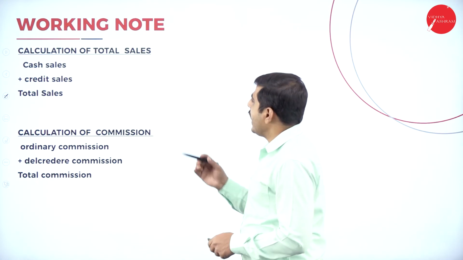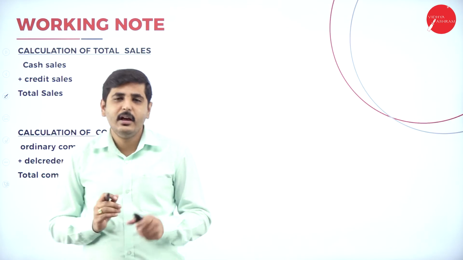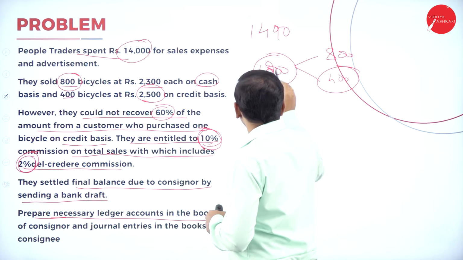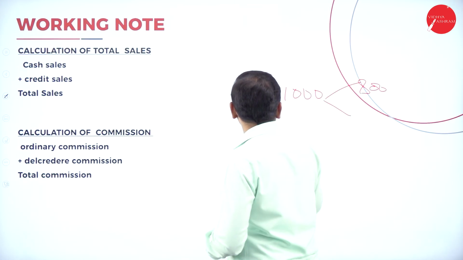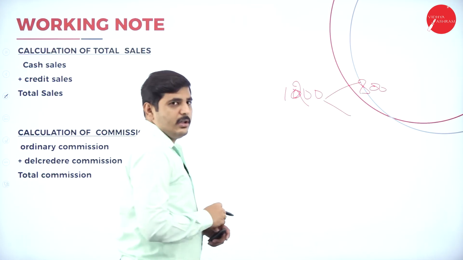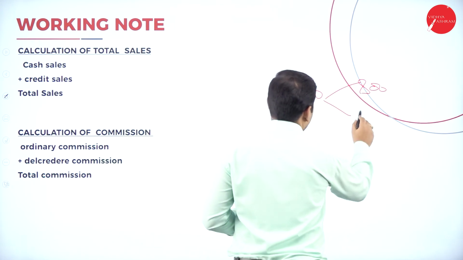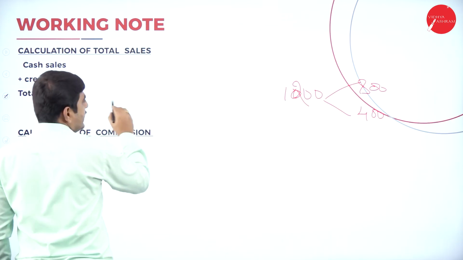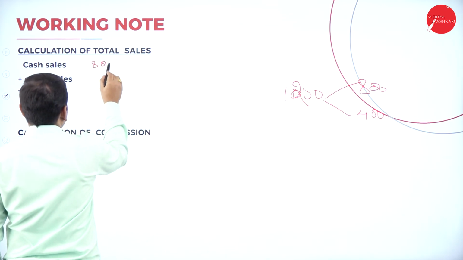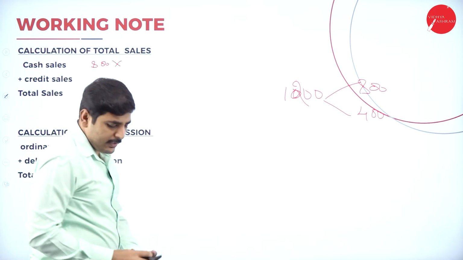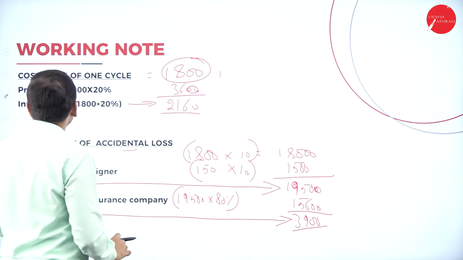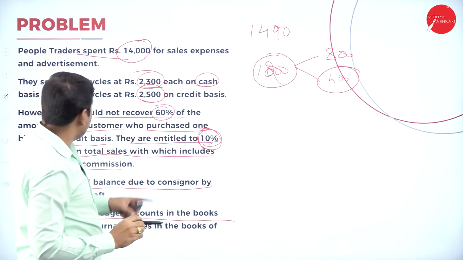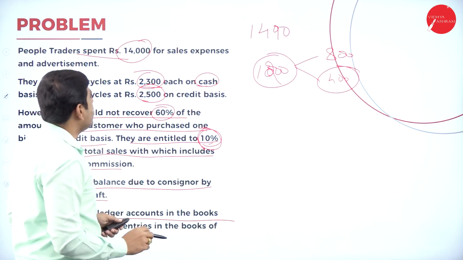Now let's go to the calculation of total sales. So total sales means 800 plus 400 is 1,200. Out of 1,200 bicycles sold, 800 for cash, and the remaining 400 we have sold on credit basis. Now cash sales, what is the cash sales? 800 into what is the amount for cash sales? See, they have received 2,300 for each cycle.